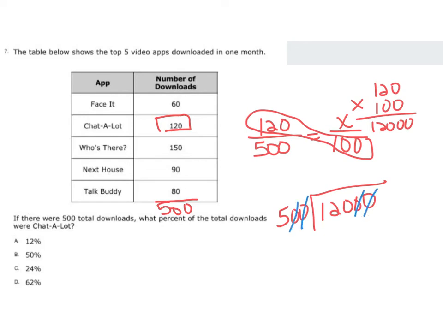Now to make it easier, I'm going to cross out the zeros. So now I'm going to divide it into 120. 5 into 12 is 2 times, which is 10. Remainder's 2, bring the 0 down. 5 into 20 is 4 times. So that's 20, remainder 0. So that means this is 24%.